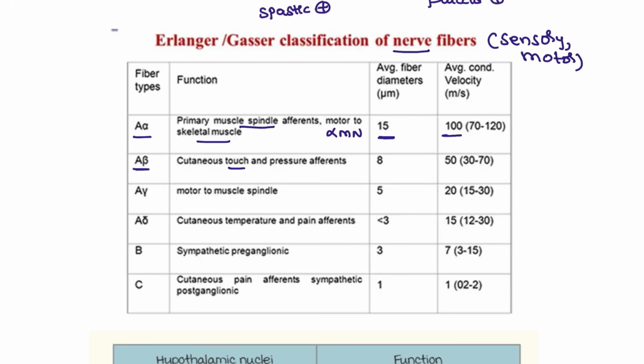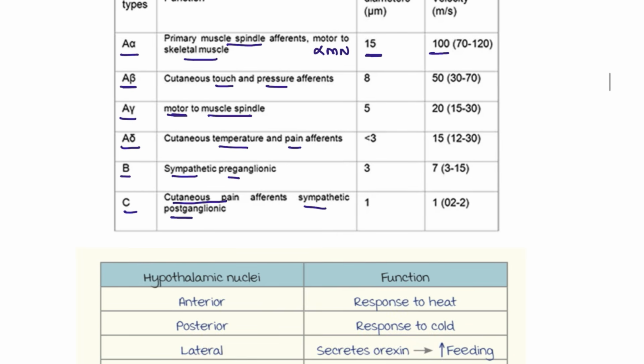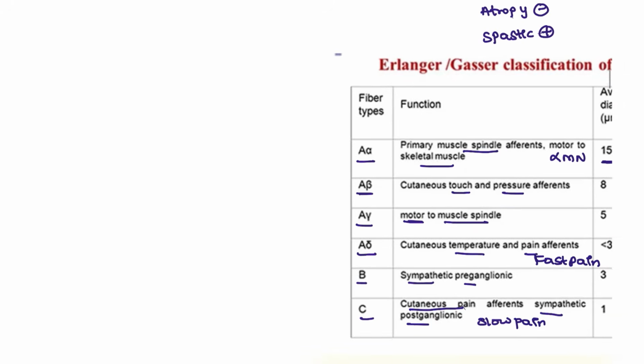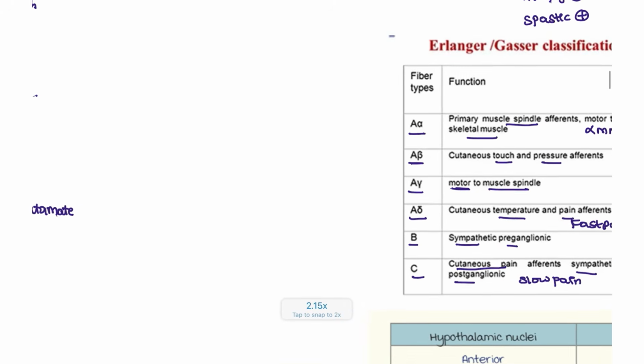A beta is for touch and pressure, and A gamma is for the muscle spindles, but it is for the motor type. And A delta is for temperature and pain, and B is for the sympathetic preganglionic, and C is the sympathetic postganglionic and the cutaneous pain. So here this is the slow pain, and here it is the fast pain. Okay, this point also has to be noted.